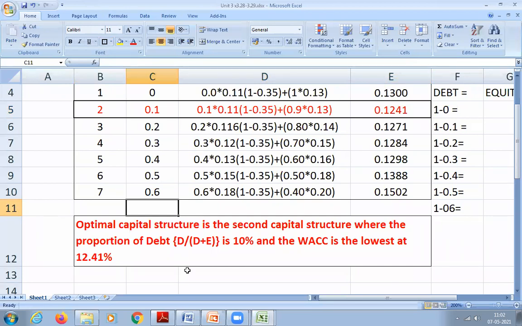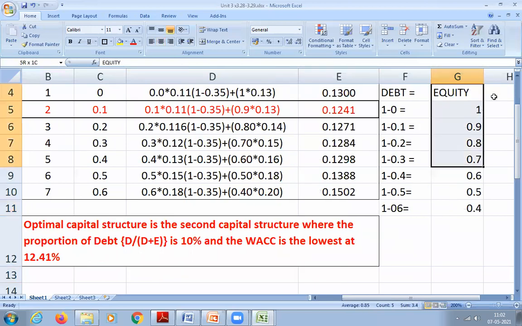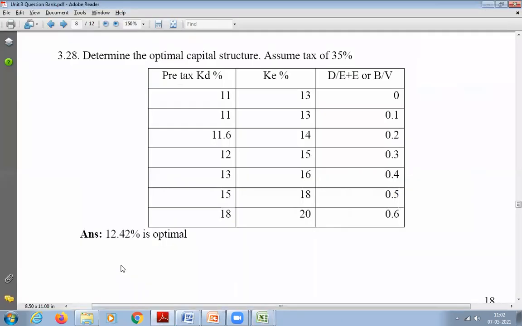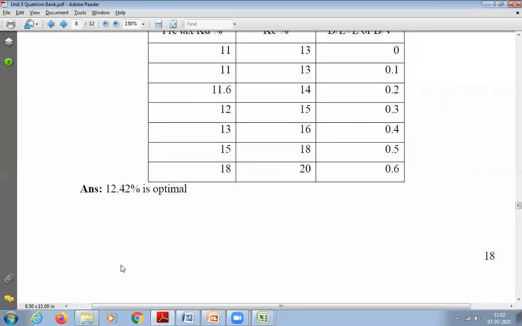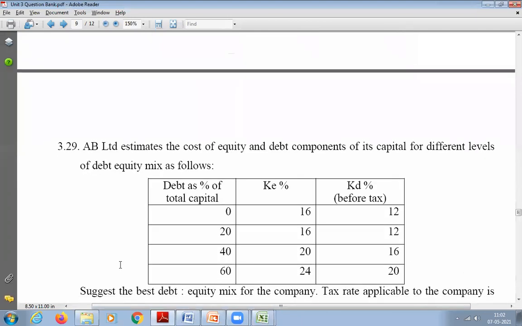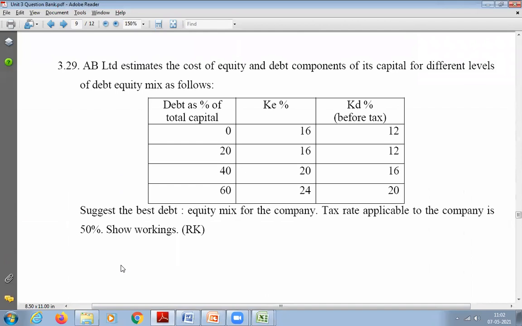Shall we go to the last question? Any doubt, or else shall we go to the next question now? Yes, sir. So last question. So 12.42 has given the optimum. So we got the same answer, 12.42. Last question. Somebody read for us.